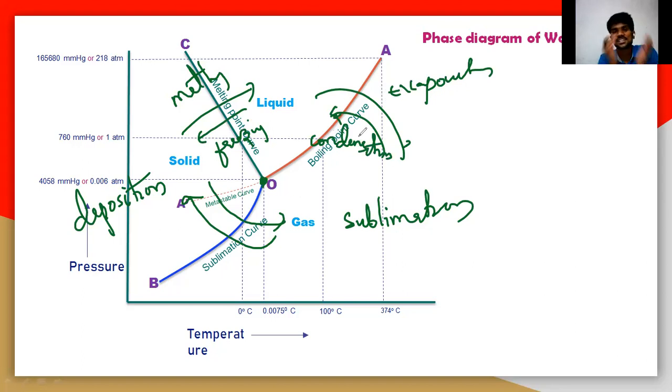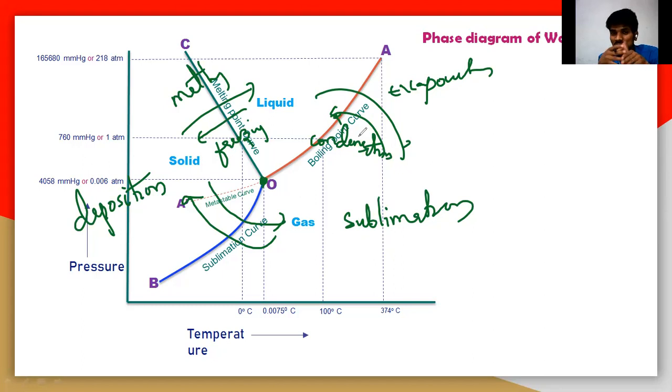By using this phase diagram, we can understand when melting, freezing, evaporation, condensation, sublimation and deposition will start, by varying the temperature and pressure. That is the important thing of the phase diagram.